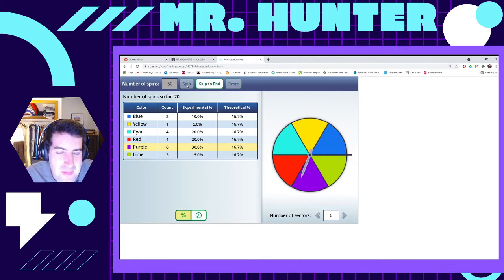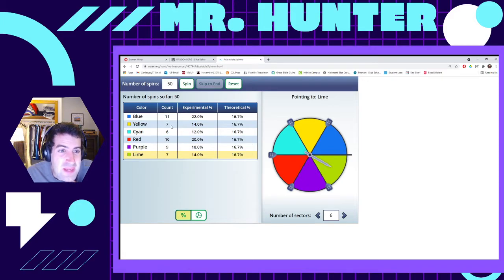Let's hit spin. Oh wait, I actually want to reset this, I'm sorry. So, let's spin. Okay, so now it's looking like purple's going to rule the roost. And we're hoping for yellow. And you can see we could actually sit here and watch it go all the time. We're hoping this gets close to 16.6 repeating. But so far we haven't gotten any yellows. Let's skip to the end.